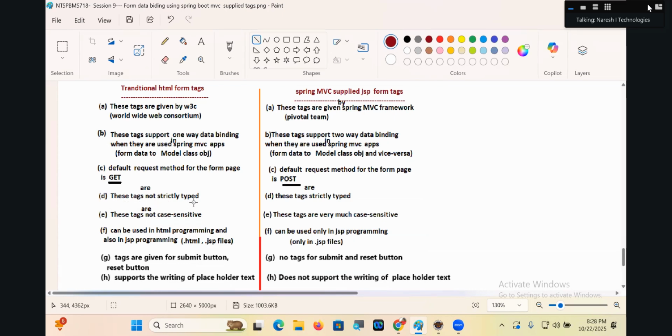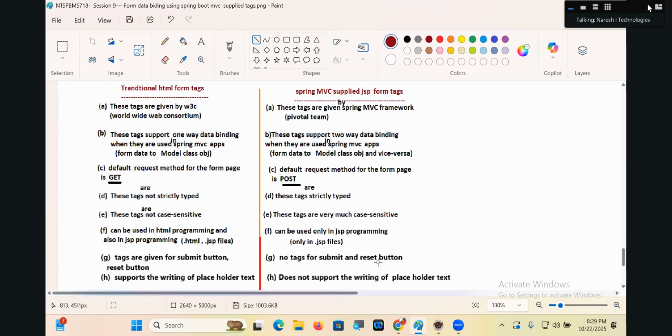HTML tags are not strictly typed and are not case sensitive. They can be used in HTML programming and also in JSP programming, in .js, .html and .jsp files. Spring MVC tags can be used only in JSP programming.